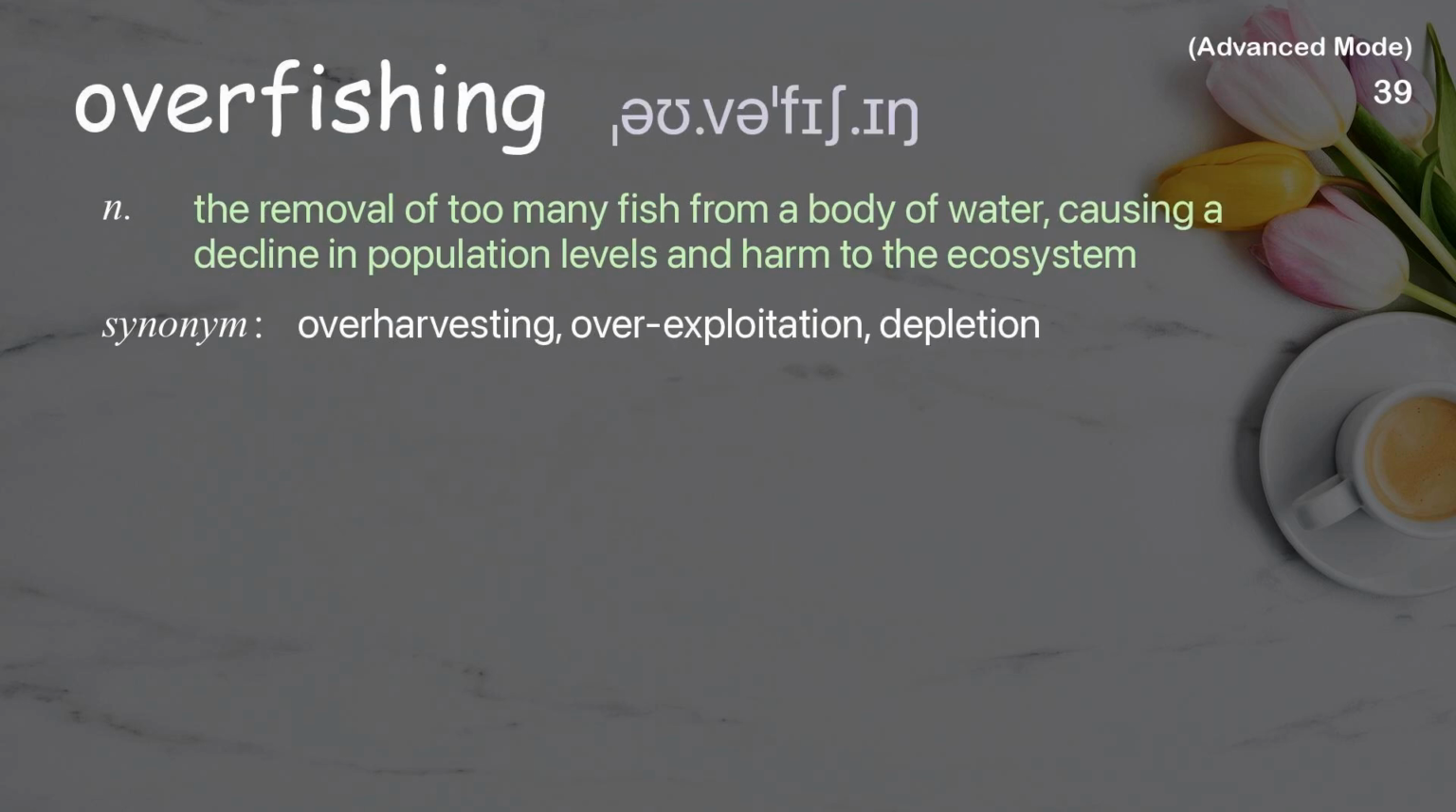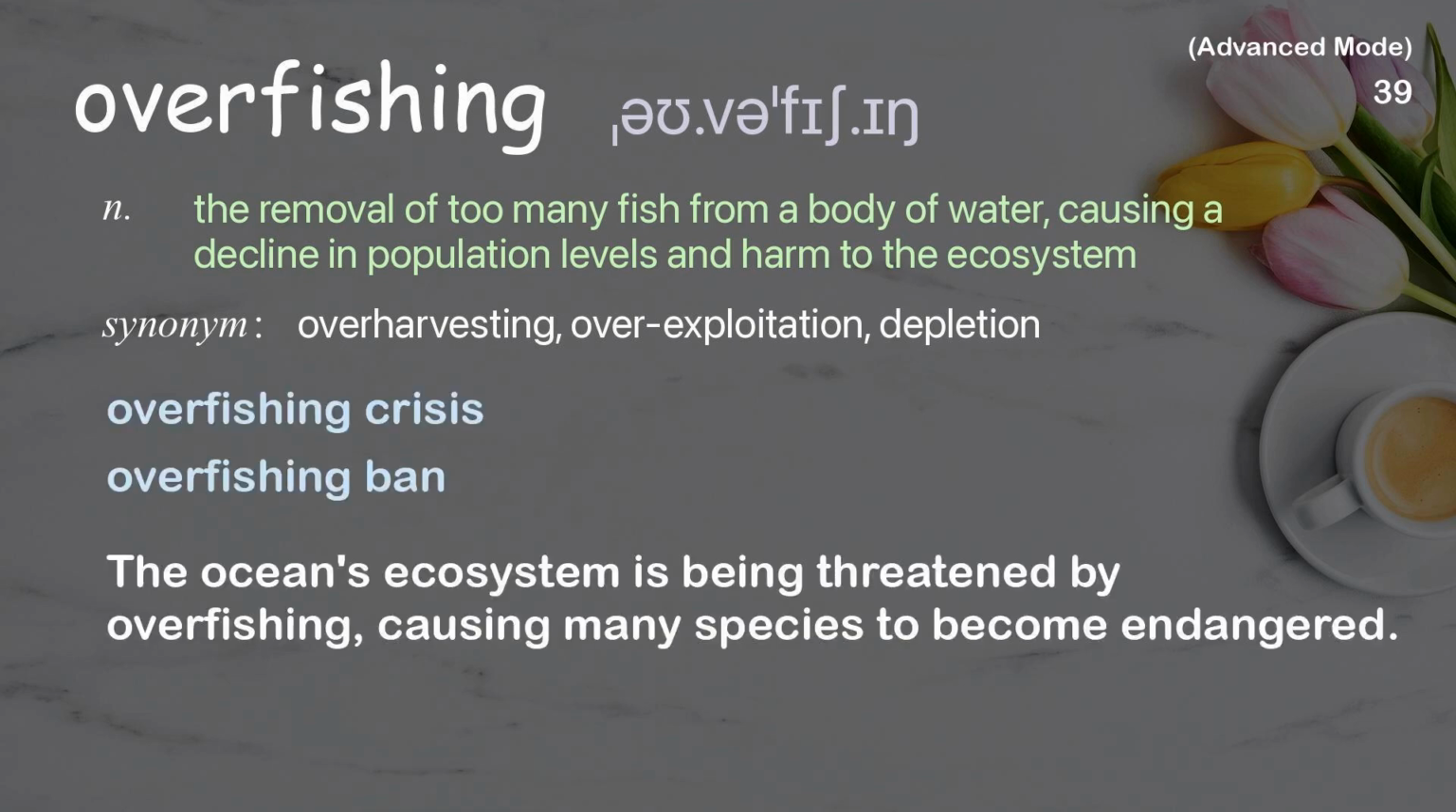Overfishing: the removal of too many fish from a body of water, causing a decline in population levels and harm to the ecosystem. Examples: Overfishing crisis, overfishing ban. The ocean's ecosystem is being threatened by overfishing, causing many species to become endangered.